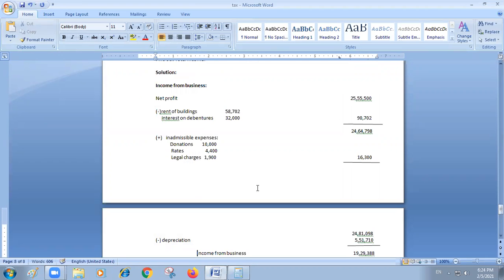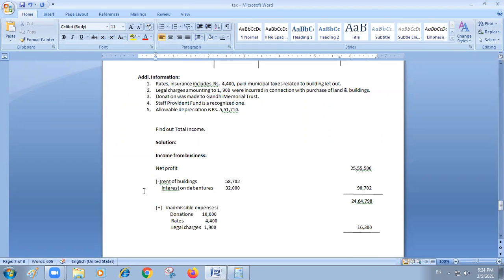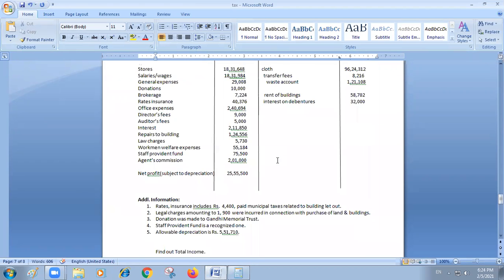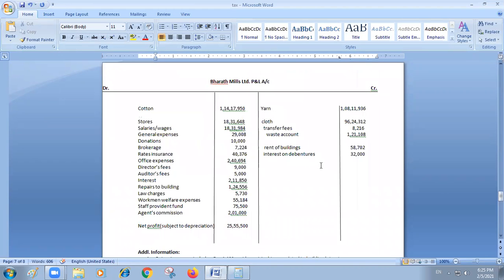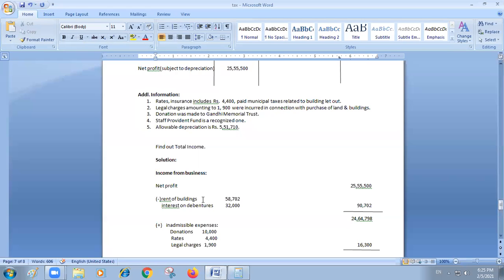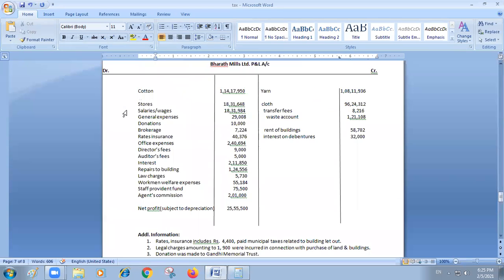Now you see, whatever net profit is there, you are going to start your problem with that one. Some amounts are not allowed. They have to be shown. Some incomes you have to show under other heads. So those incomes you have to identify on credit side. You have to deduct those amounts. Some expenditures you should not show here.